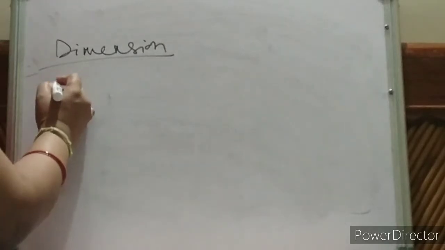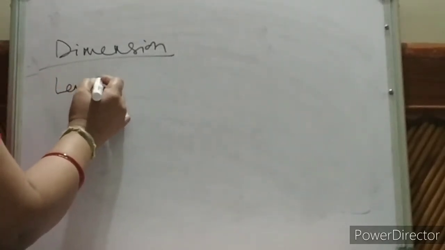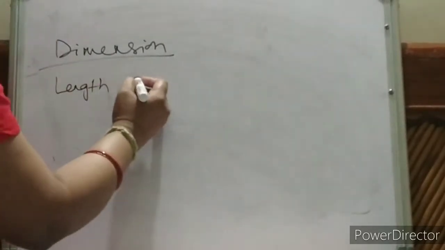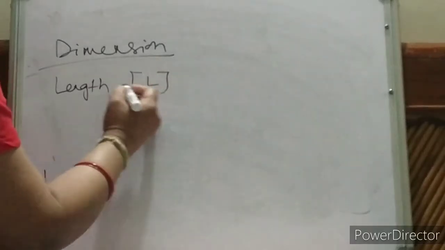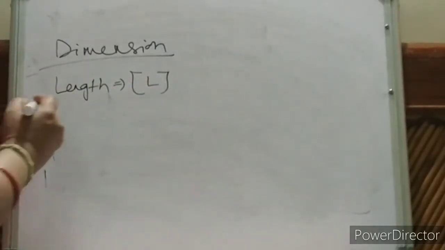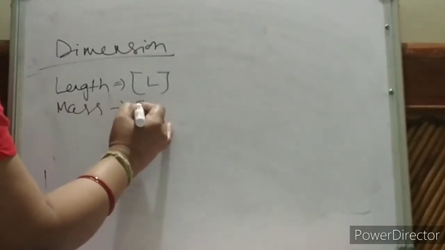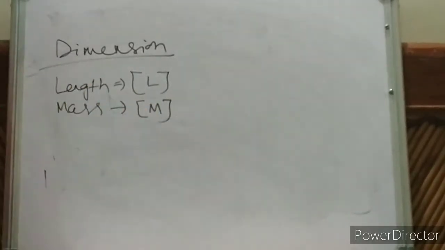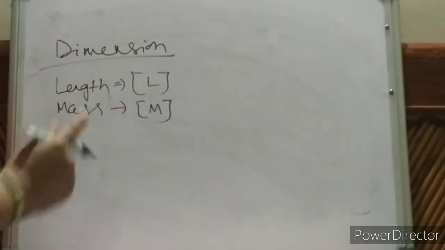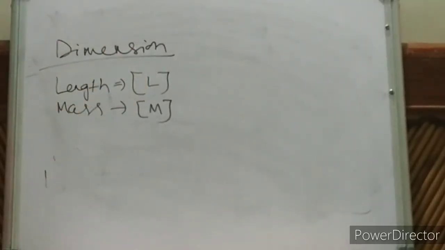See, length is your fundamental quantity. So how will you denote it in dimension? L. This is for length. Mass, capital M. You write like this. This is a dimension.